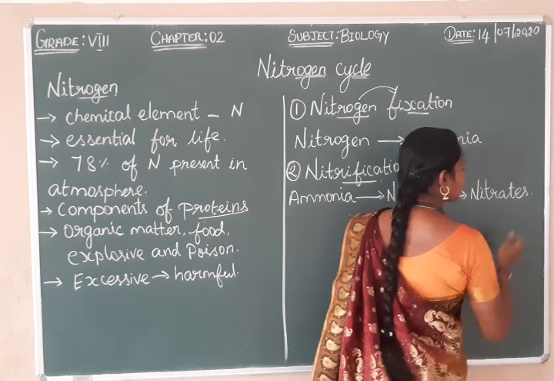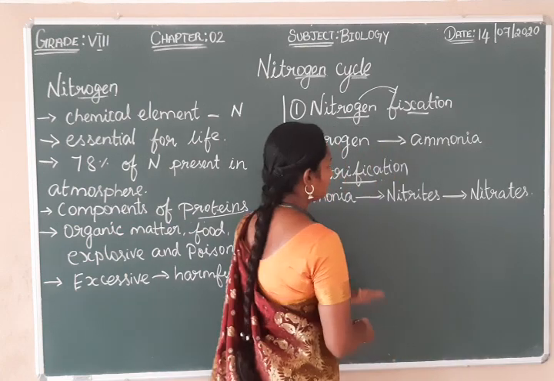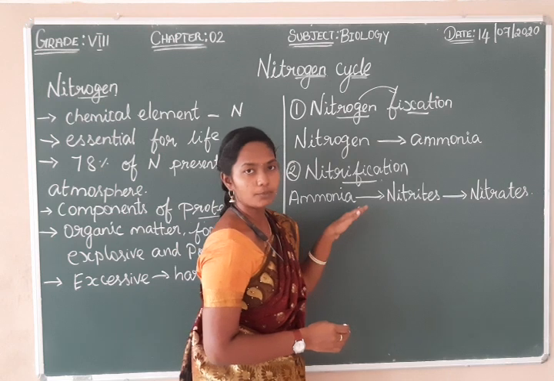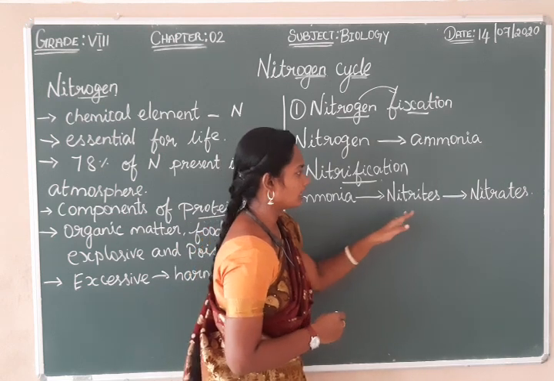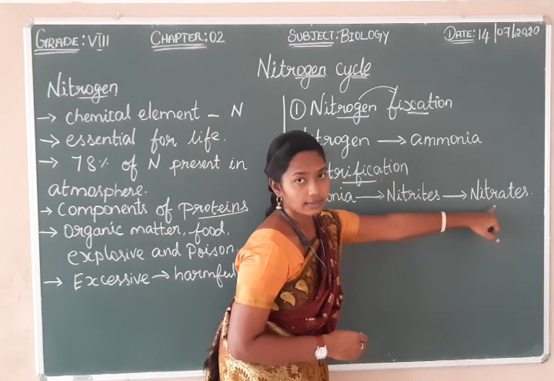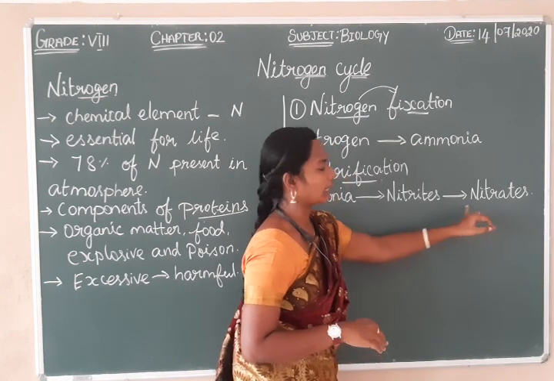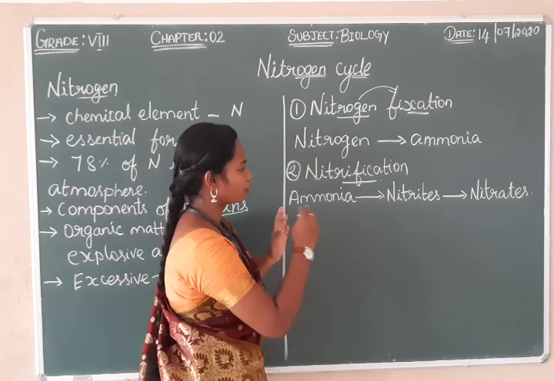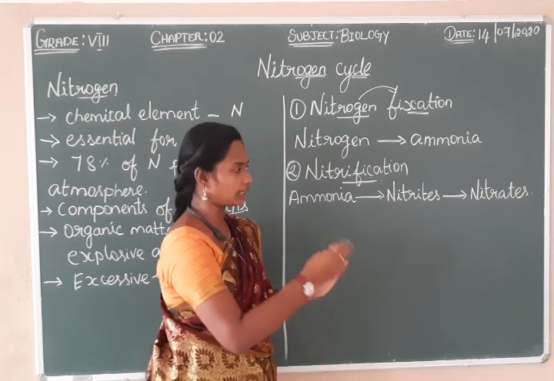This is also done with the help of bacteria. Here the ammonia is converted into nitrites with the help of Nitrosomonas bacteria, and here it is converted to nitrates with the help of Nitrobacter. So with the help of bacteria, this form of nitrogen gets converted.